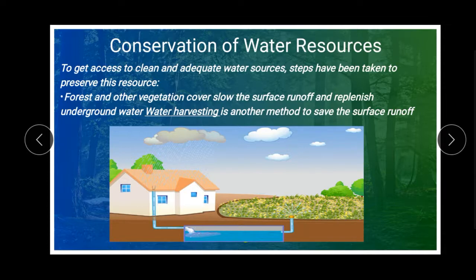Second, water harvesting is another method to save the surface runoff. What is water harvesting? It means we have to save water. Look at this picture. The rainwater flowing from the roof is collected through a pipe and saved in a tank, and after that it is used. This is known as water harvesting. We are saving rainwater and using it.